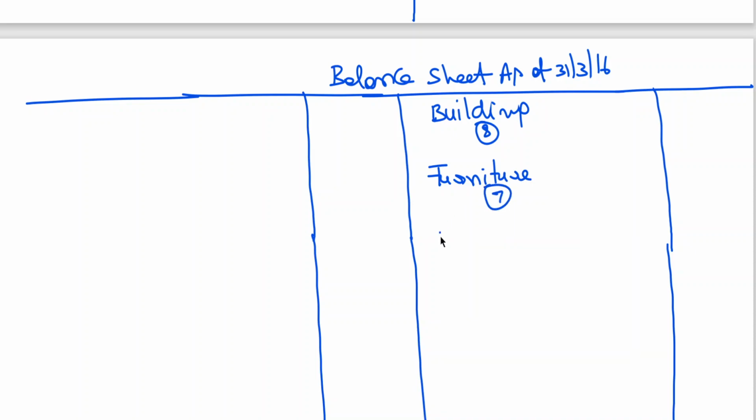It's working out. After depreciation, we can write it.